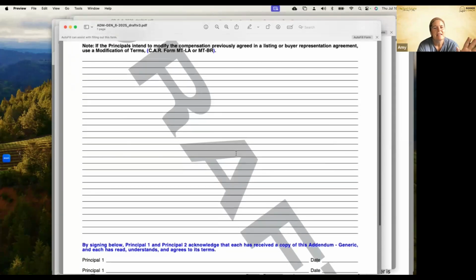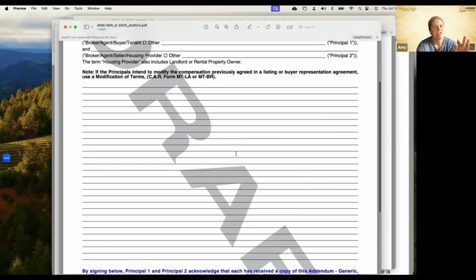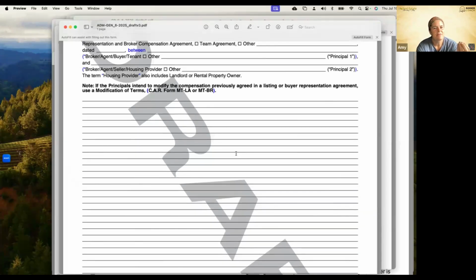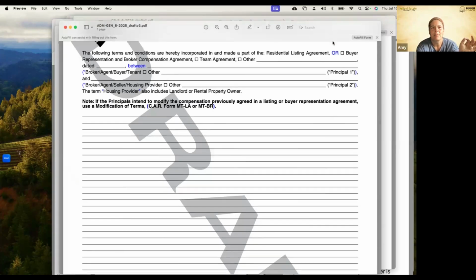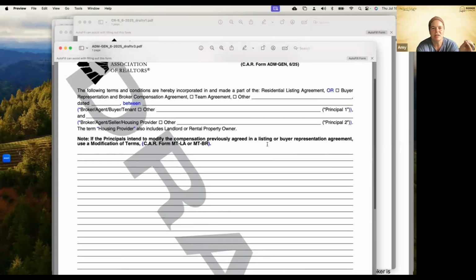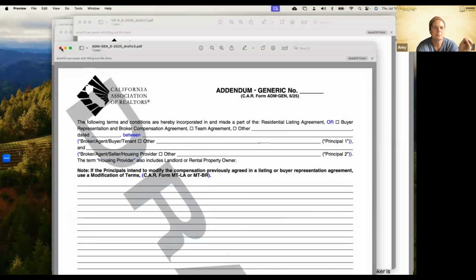Now again, this addendum is just really for clarification, to provide further information. If we're making changes to a listing agreement or a buyer representation agreement, we want to make sure to use either the modification of terms for the listing agreement, which is MT-LA, or the modification of terms for the buyer representation agreement, which is the MT-BR. So there is your addendum general. Again, that's a new form.